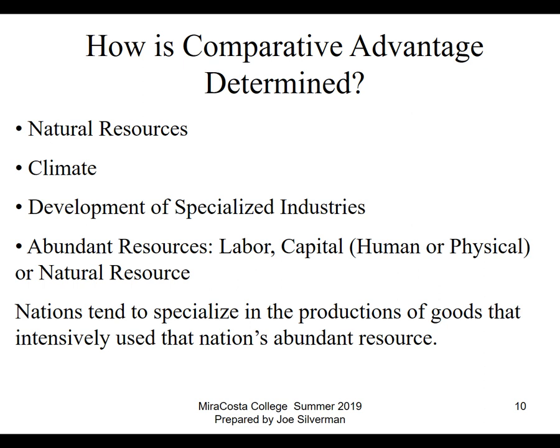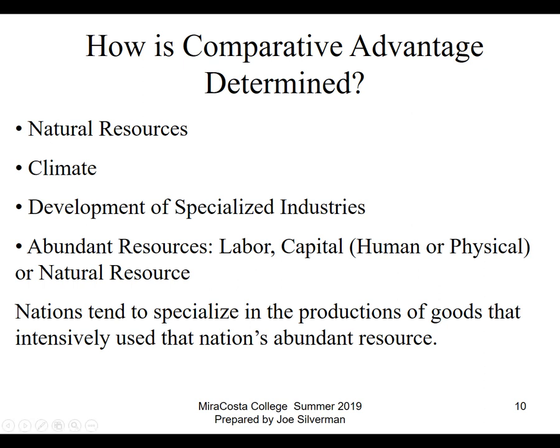Today, if you look at a country like South Korea, it produces a lot of consumer electronics. They're also producing things like cars and washing machines. So what they've done over time, because they weren't always known for, let's say, the quality of their TVs or the quality of their washing machines or refrigerators, over time they've developed these specialized industries. They became really good at making those kinds of things.